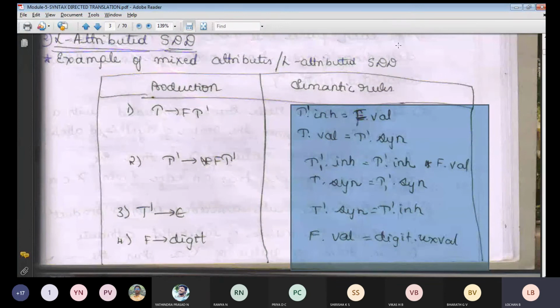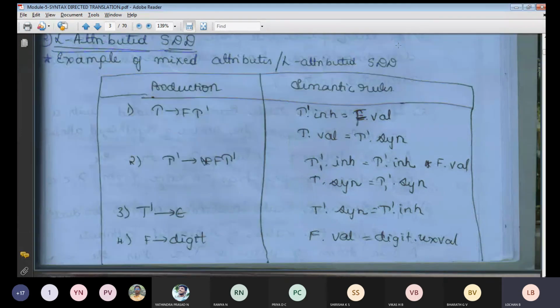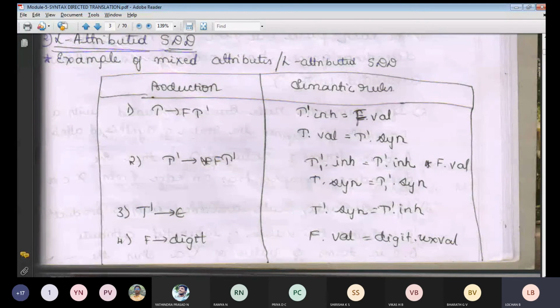So what is the final result you are going to get? We know a plus b whole square is nothing but a square plus b square plus 2ab. Whatever you get, that is constant. Like this, for T implies FT', these are the constant semantic rules we will be applying. If you see these productions, you will be getting two things: one is the inherited value and one more is the synthesized value.